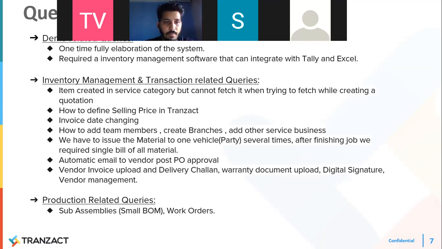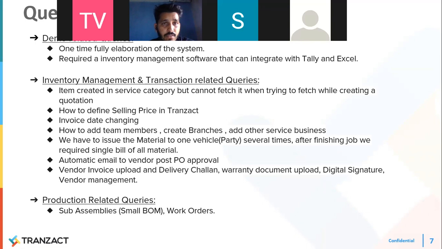Next, automatic email to vendor post PO approval. Yes, this is there. Once you click on save and send, or once you send the PO from the system, the email will automatically go to your vendor. This is present in the system by default.